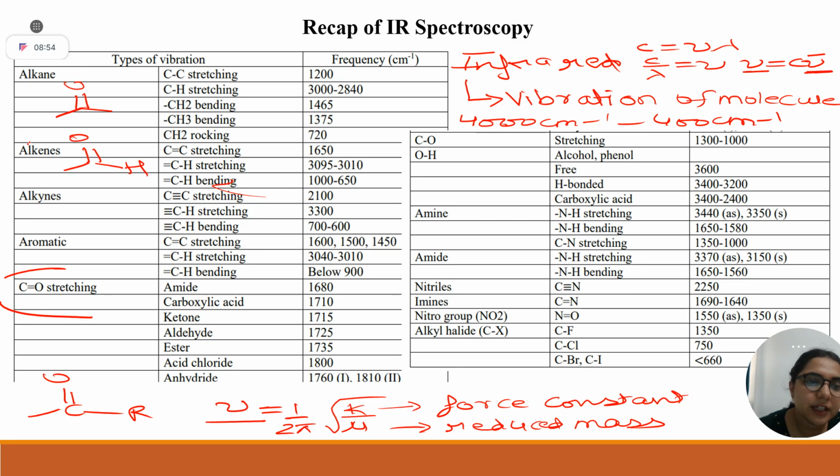Now just tell me, among this aldehyde and ketone, which carbon is more electrophilic? This is a simple basic question from the 12th class book. Among aldehyde and ketone, which carbon is more electrophilic, or we can say more susceptible to nucleophilic attack? Which is more electron deficient, aldehyde or ketone?